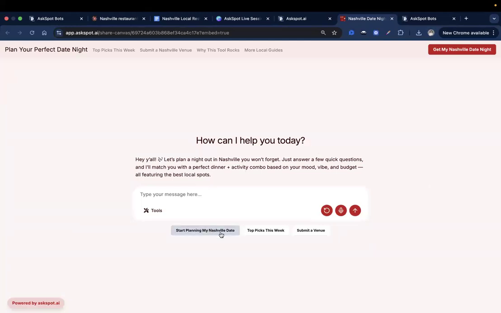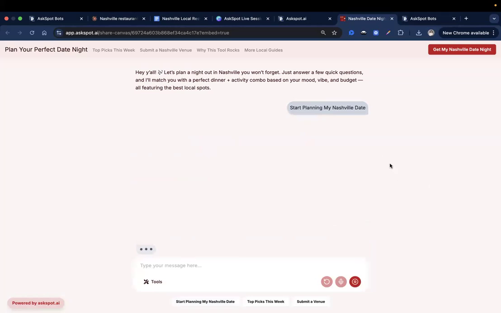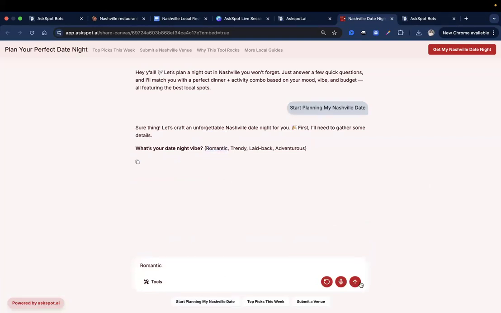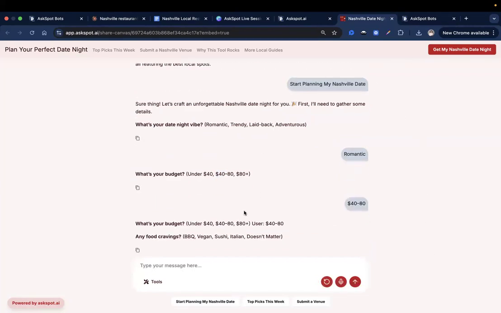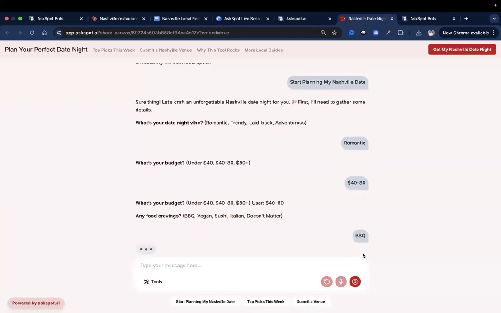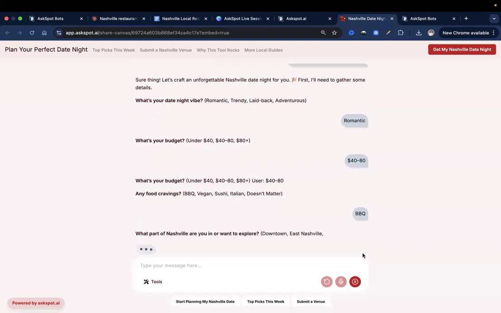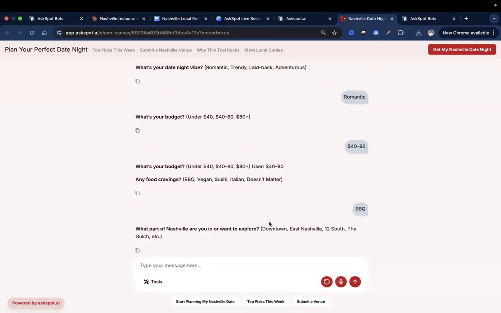So, start planning my Nashville date. Okay, so it's going to be asking us a few questions. Let's just say I want it romantic. And then it's going to ask for the budget. Let's just say 40 to 80. Okay, it says 40 to 80, and then let's just say barbecue. What part of Nashville are you in or want to explore? Let's just say downtown.